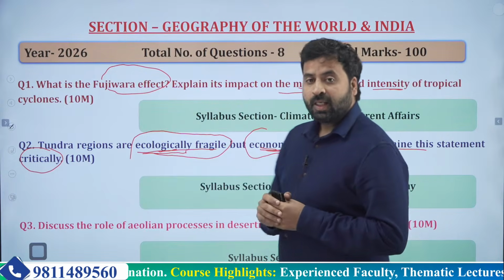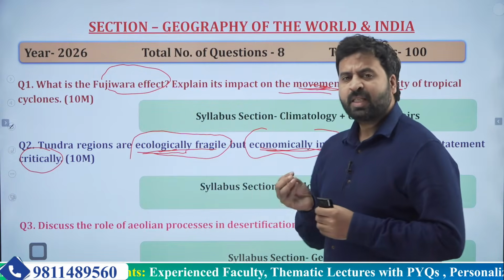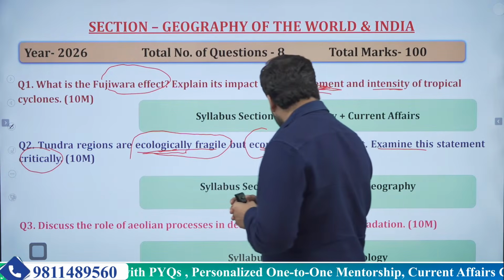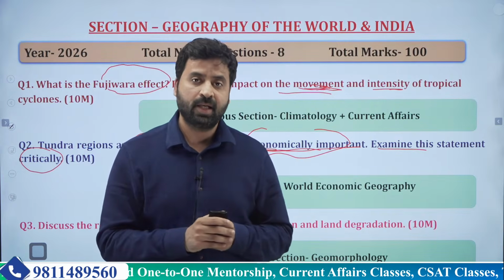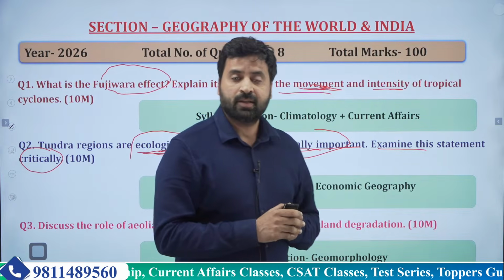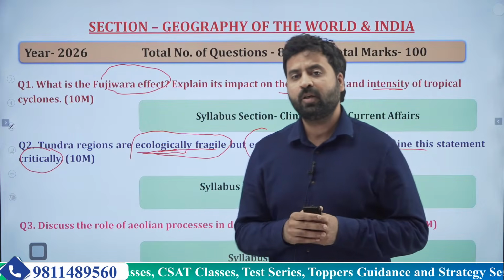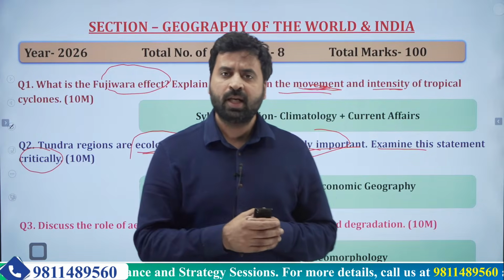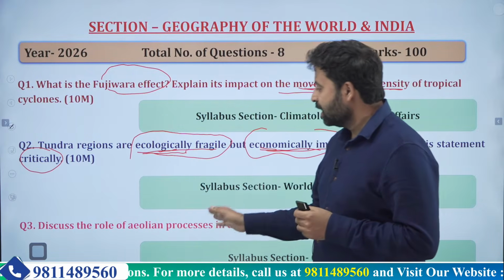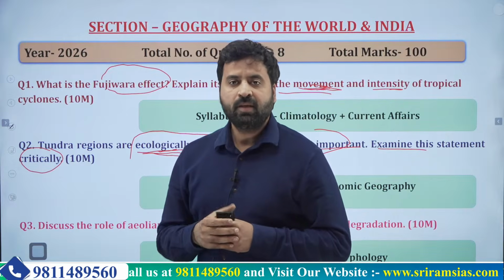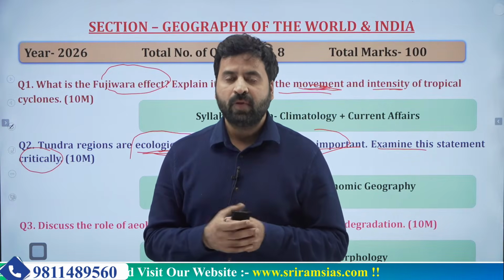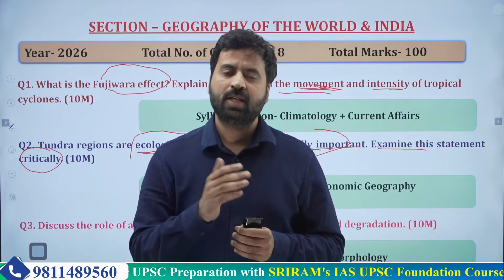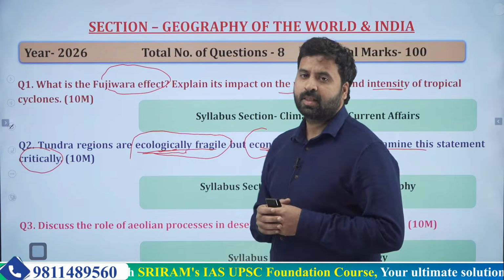Now, if you move to the third question, it is a typical static question. The question is saying, discuss the role of aeolian processes in desertification and land degradation. If you have read the NCERTs, there is a whole chapter related to landforms, with different types of processes mentioned: fluvial, glacial, and one of the processes was aeolian. So in the introduction, you can define what the aeolian process is, where this process is more active, what its characteristics are, and what the agents of erosion are. Obviously, aeolian means it is related to the wind.